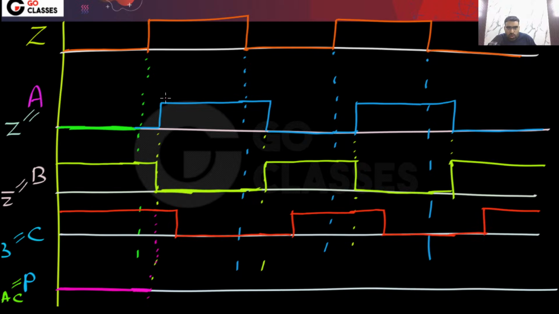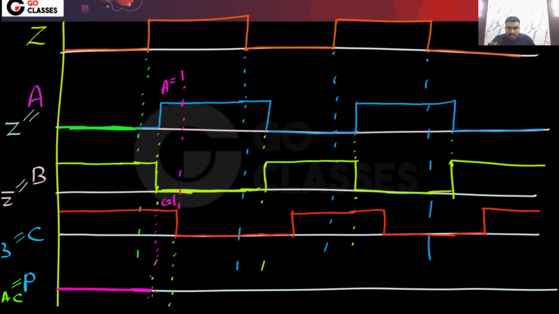But when they are both becoming 1, during this period, here A is becoming 1 and here C is becoming 1. So P will become 1. Yes or no? The output will change, but after the propagation delay.